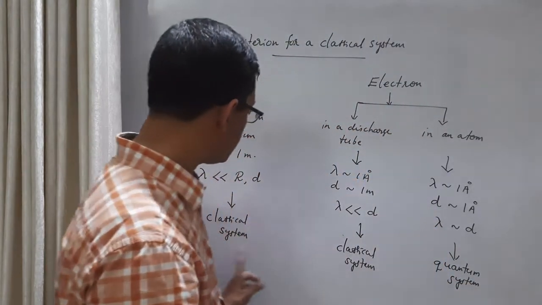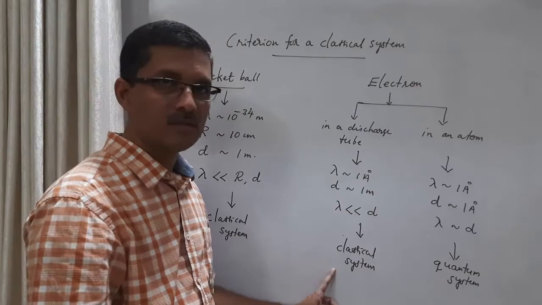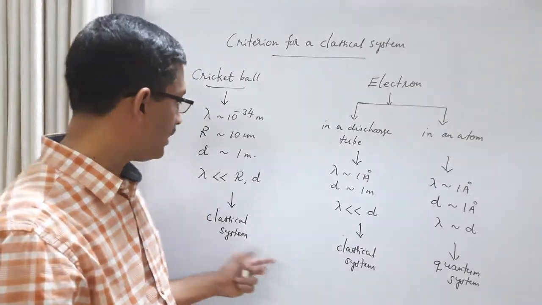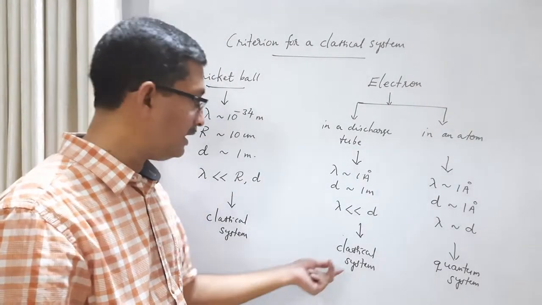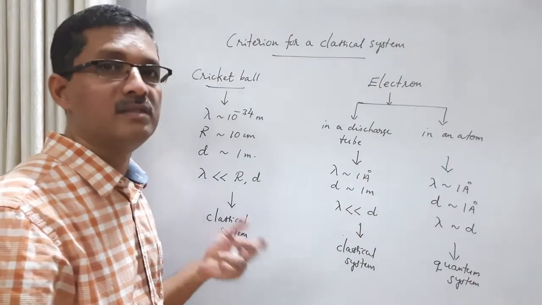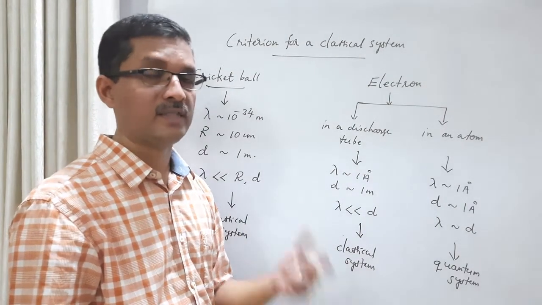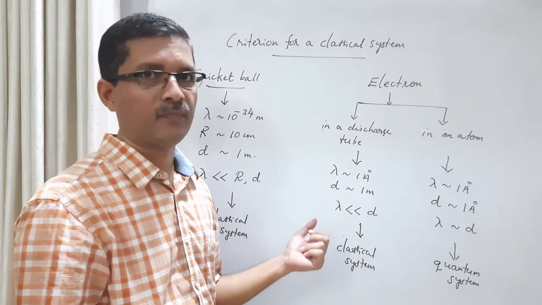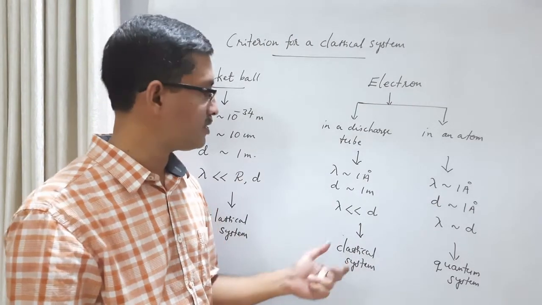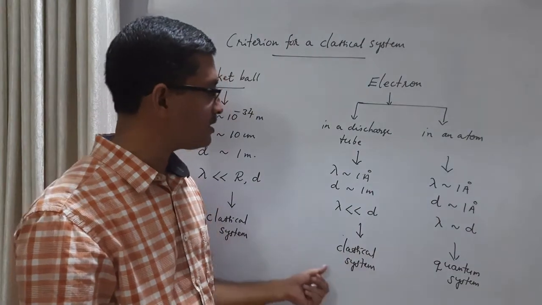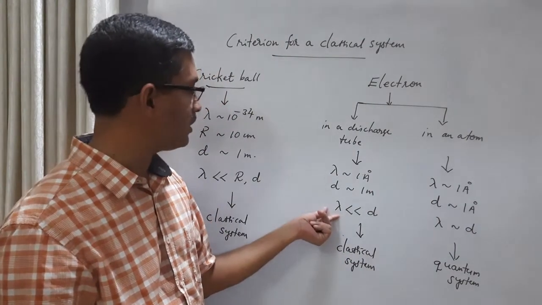Remember that the electron in the discharge tube is a quantum system, and a cricket ball is a quantum system, but in these cases it is justifiable to treat them as a classical system, as an approximate system. Even though it's exactly a quantum system, we can treat it as a classical system because of this condition.